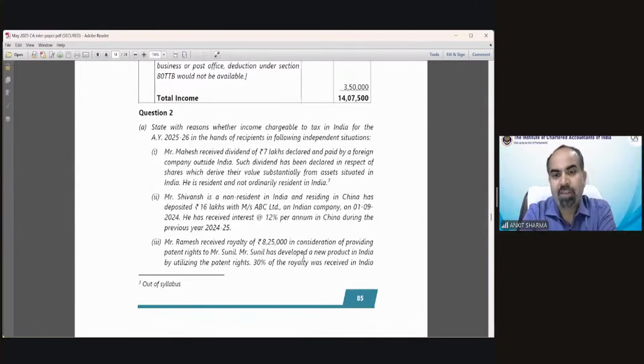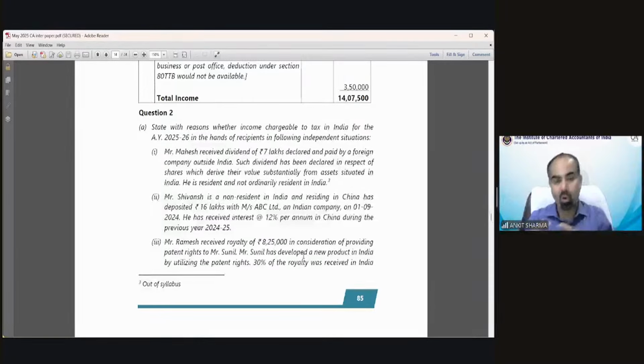Mr. Ramesh received royalty of 8,25,000 in consideration of providing patent rights to Mr. Sunil. So the payer is Mr. Sunil and the payee is Ramesh. So Ramesh is the person who has received the royalty in response to transferring the patent rights. Mr. Sunil has developed a new product in India by utilizing the patent rights.